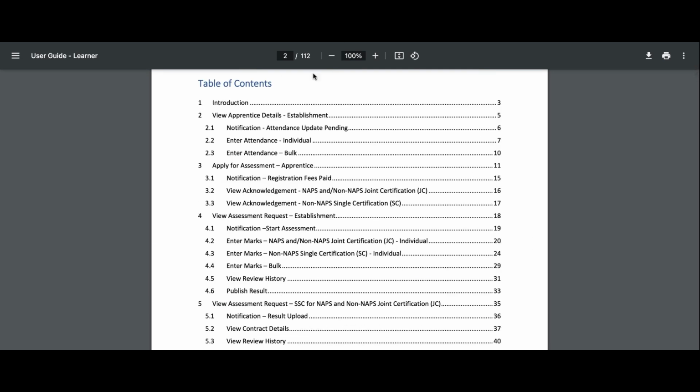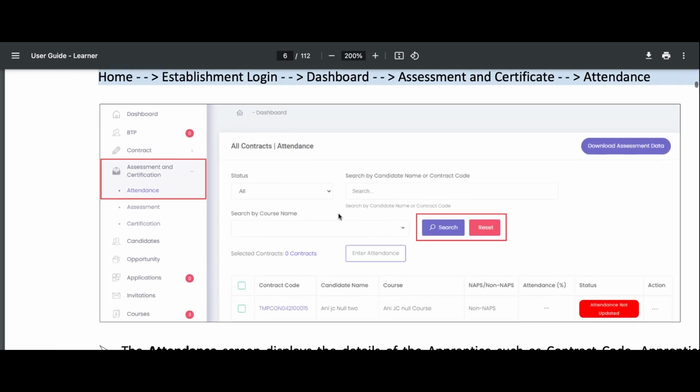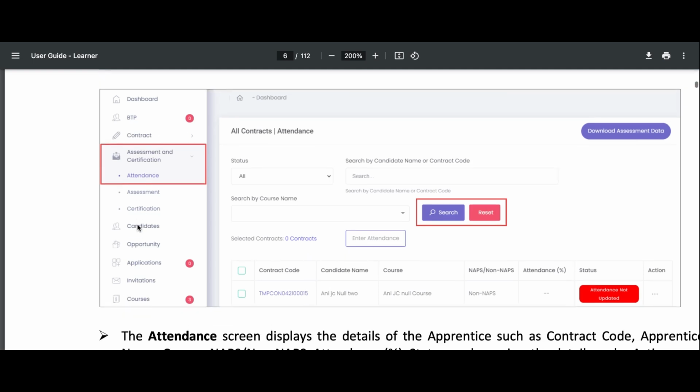So, how to do that? Let's see. Once you log in to the portal I have shown you and have published the post, you will see the applications in the application tab and you can hire the person from there. And then there is an option of contract. If you look below, there is an option of contract. You can go to contract and upload the contract there. You need not send the contract to anybody. In the portal itself, you will be uploading the contract.